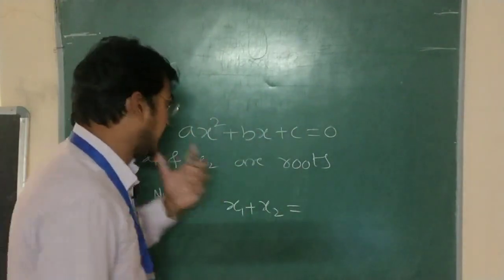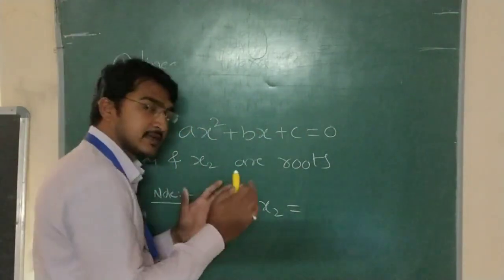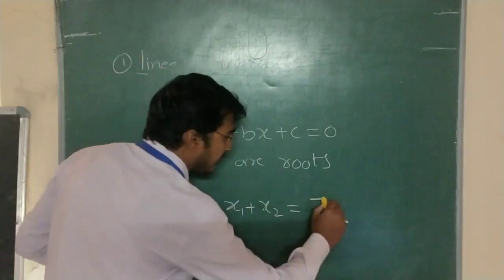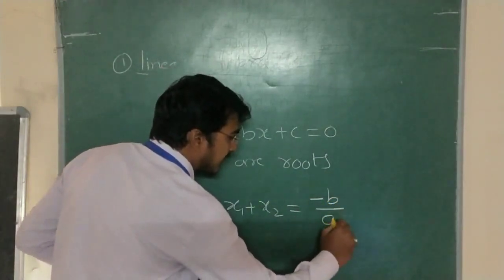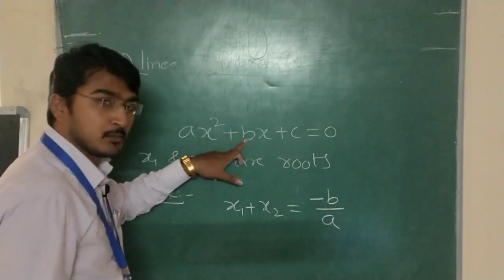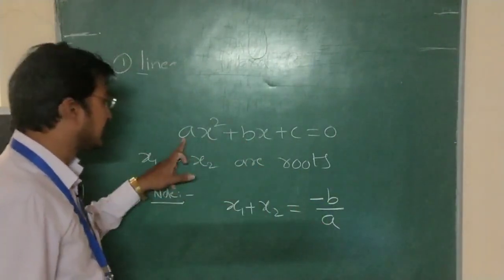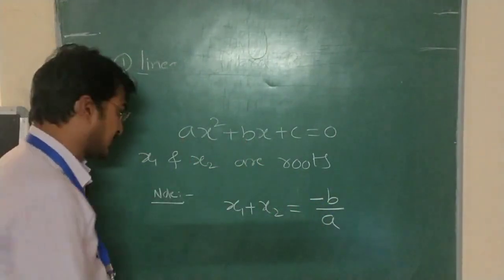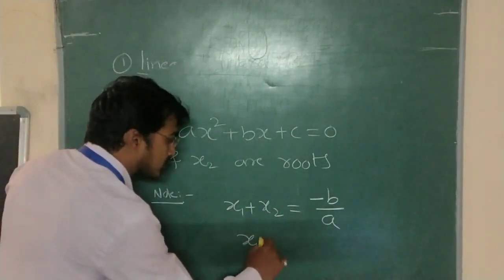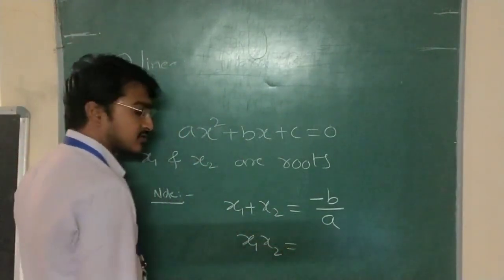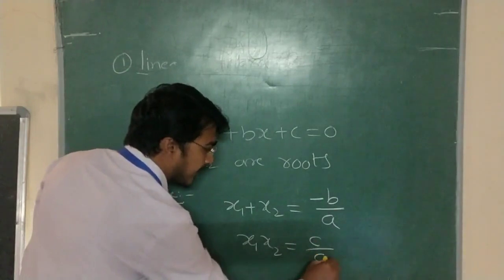So how to find the sum of the two roots? There is a formula: minus b divided by a. Substitute the b value. In the same way, the product of the roots x1 and x2 is equals to c divided by a.